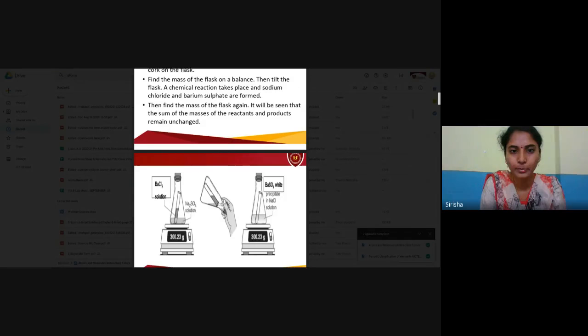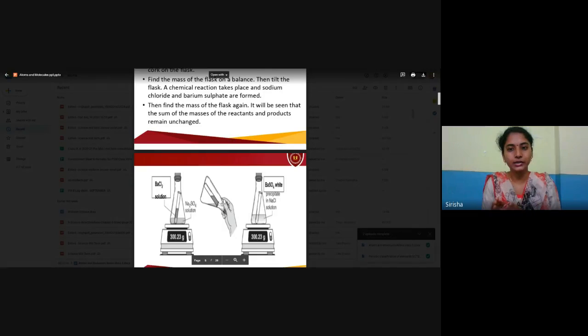It will be seen that the sum of the masses of reactants and products remains unchanged even after the chemical reaction. It was barium chloride before and it has become barium sulfate later. It was sodium sulfate before and it has become sodium chloride later. Even after the chemical reaction has taken place, the mass remained unchanged.